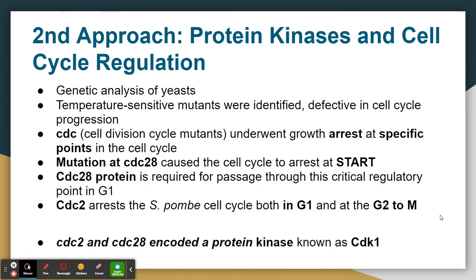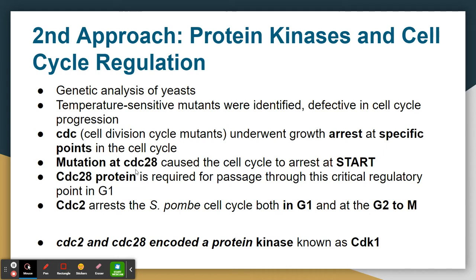Now, the second approach was the identification of protein kinases in cell cycle regulation. With the help of genetic analysis in yeast, temperature sensitive mutants were identified which were defective in cell cycle progression. The CDC mutants, which stands for cell division cycle mutants, underwent growth arrest at specific points in the cell cycle. For example, mutation at the gene CDC28 caused the cell cycle to arrest at start.